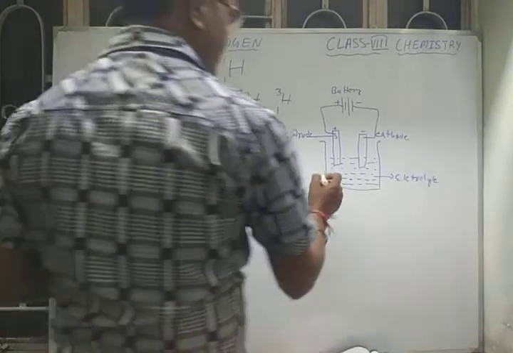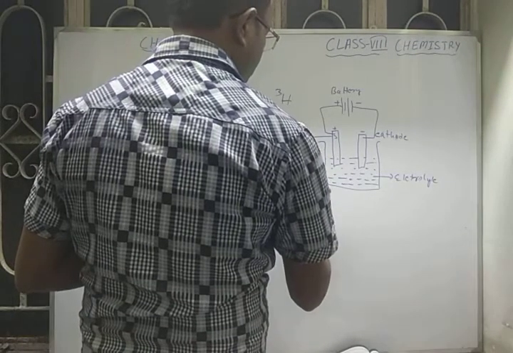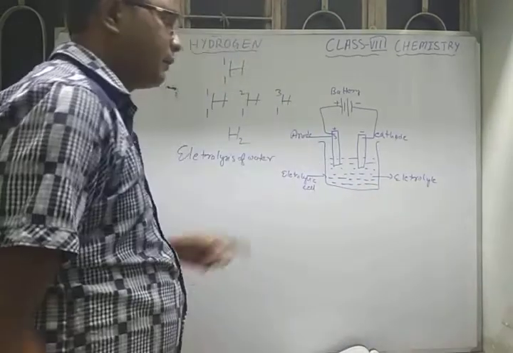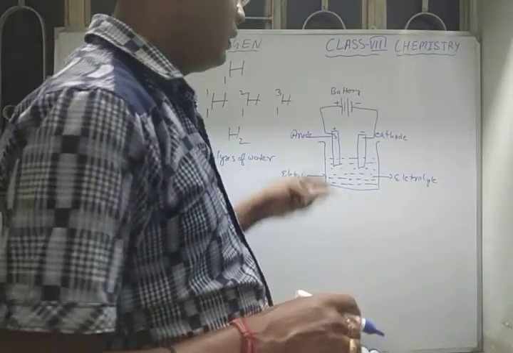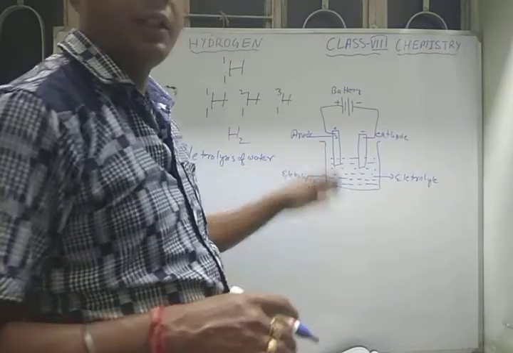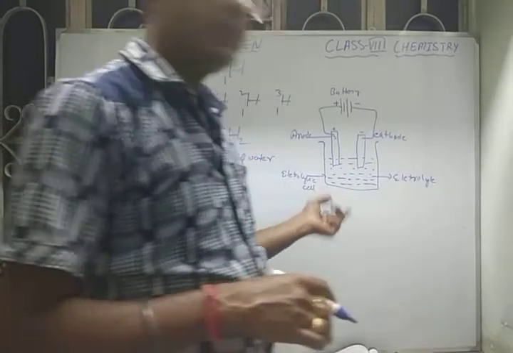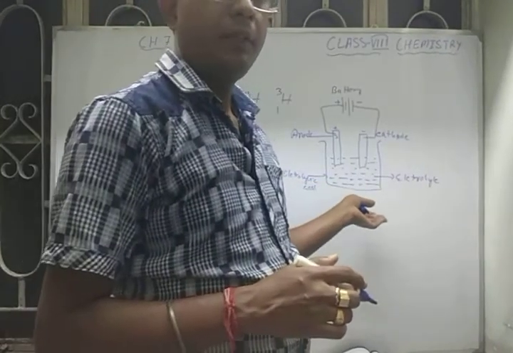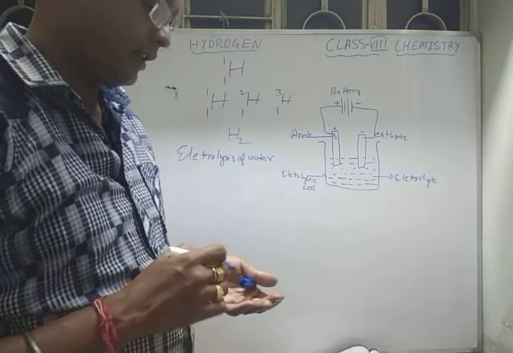And this container is called the electrolytic cell. We always have to place this electrolytic cell on a wooden base, because electricity should not conduct to its surrounding things. Since wood is a bad conductor of electricity, we always keep this electrolytic cell on a wooden surface.